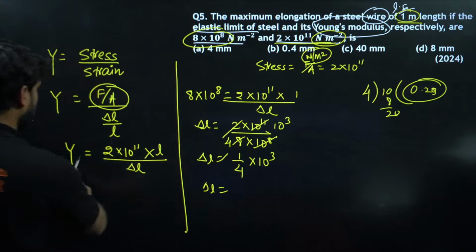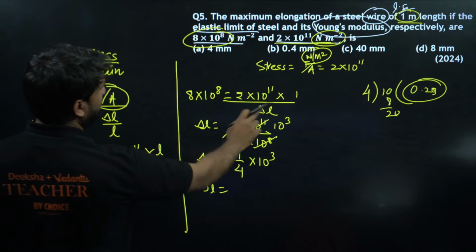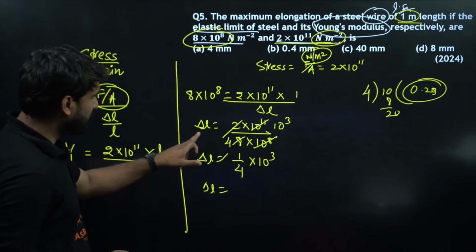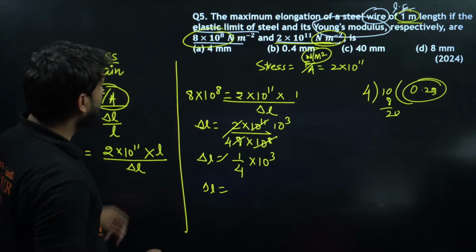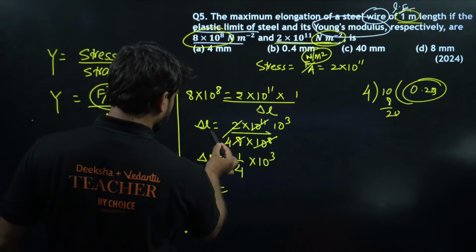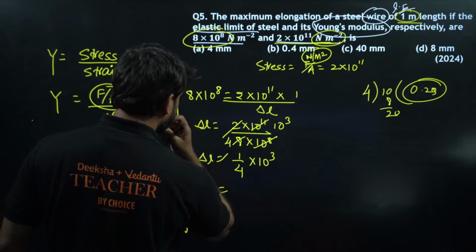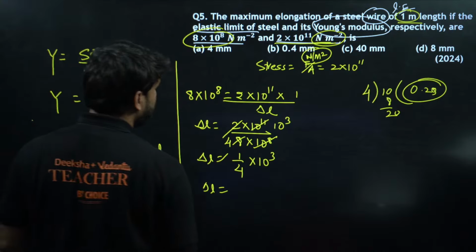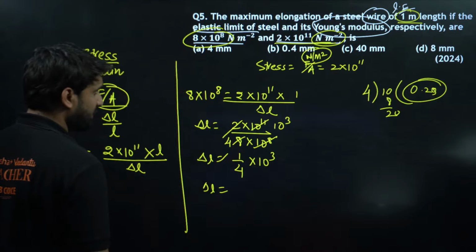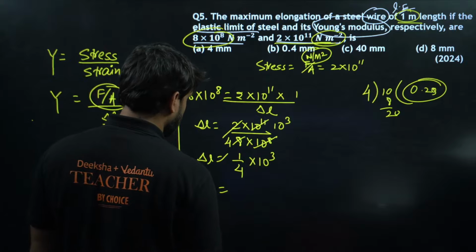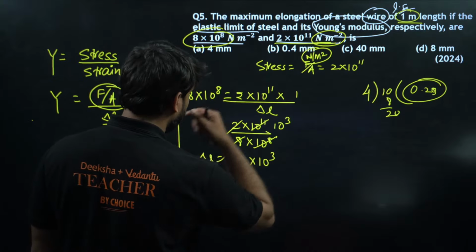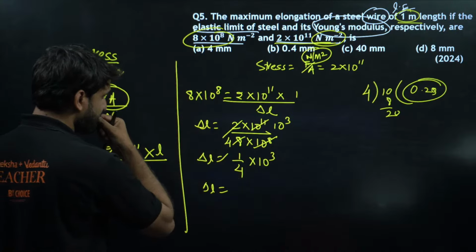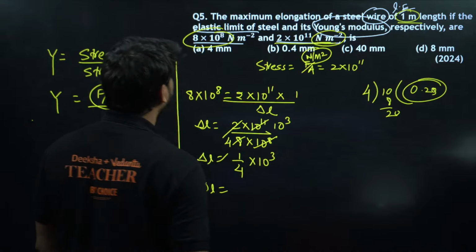Young's modulus is equal to 8 into 10 to power 8, stress into length, delta L will be there. So delta L will come as, are the values correct? 2 into 10 to power 11 divided by 8, 2 fours are 8, and this will go there. So 1 by 4, it means 0.25. I think 4 mm is the correct answer.